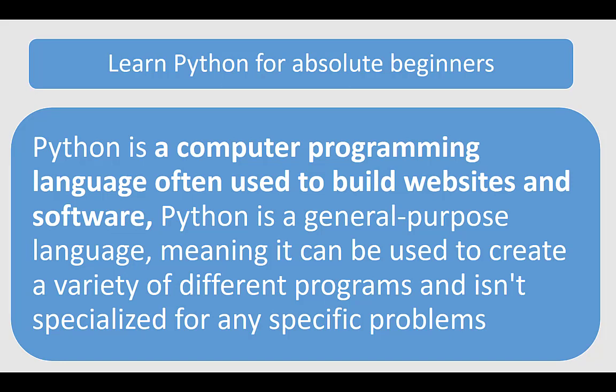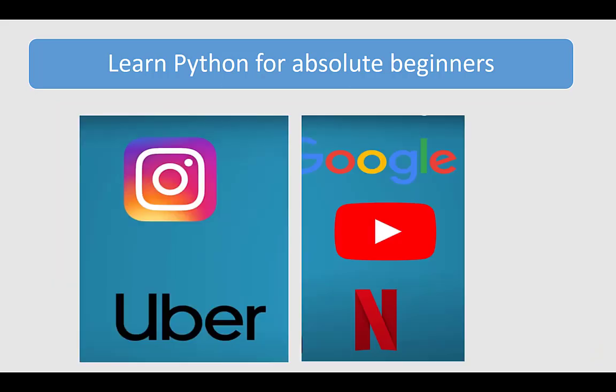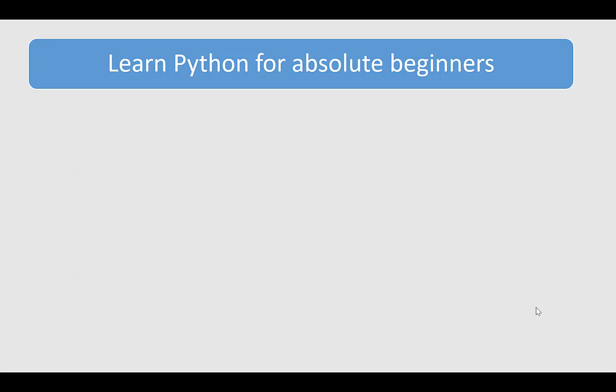If you don't know anything about programming, don't worry, I will teach you step by step, if you are a beginner, how to program in any language. So let's look at what are the topmost companies using Python. As you can see, Instagram, Uber, Google, YouTube and Netflix all are using Python. So Python is a very wide range and demanding language nowadays.